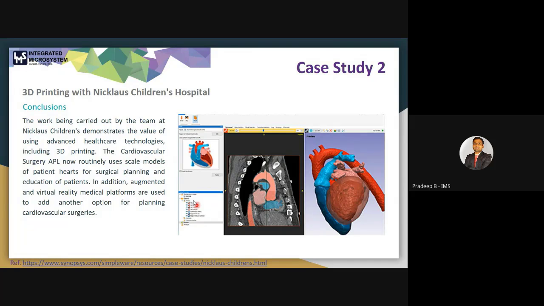Okay, so for that they use the automated technique to segment or generate a 3D model of the heart region, and then plan for the cardiovascular surgeries.